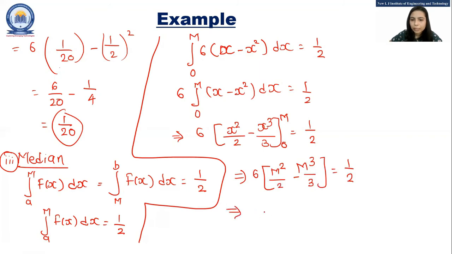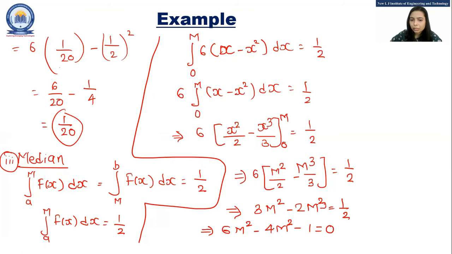The answer becomes 3m square minus 2m cube is equal to 1 by 2, that is 6m square minus 4m cube minus 1 is equal to 0.